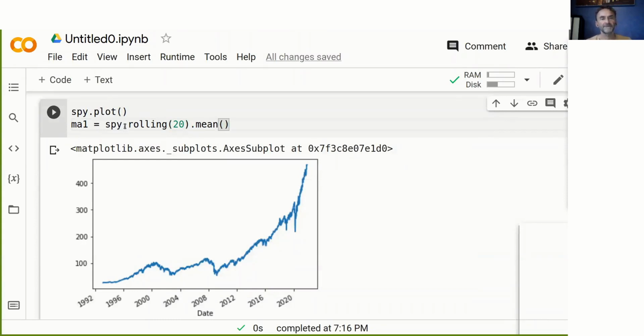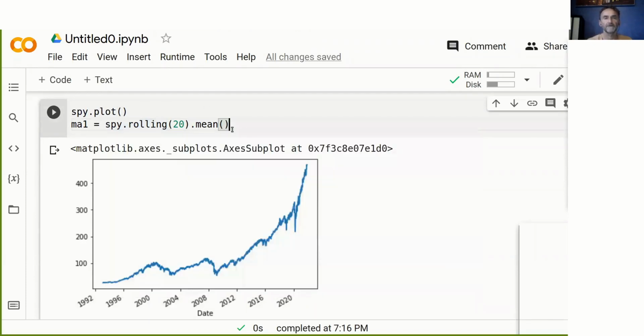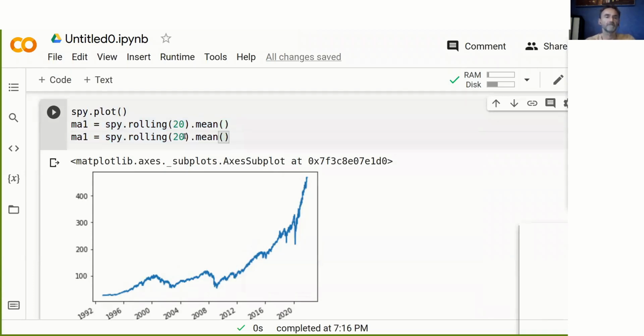So what this does is basically it creates a window in the data, and then it rolls that window along the data. And for each of those windows, it calculates an average. And so this is basically a moving average. And we need 2 of them. So let's just do another one with 200.